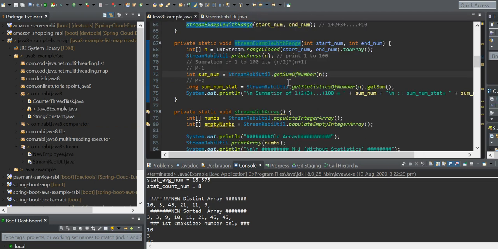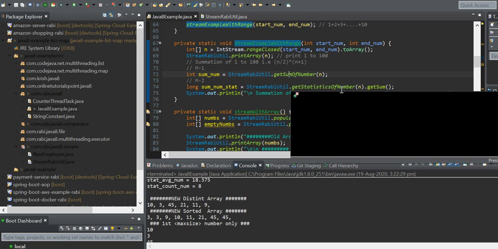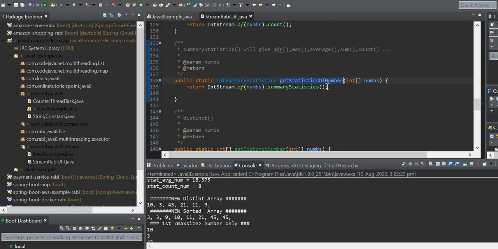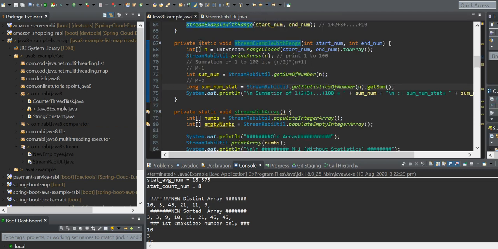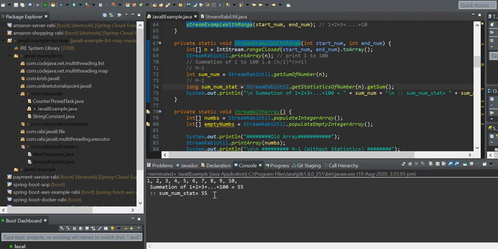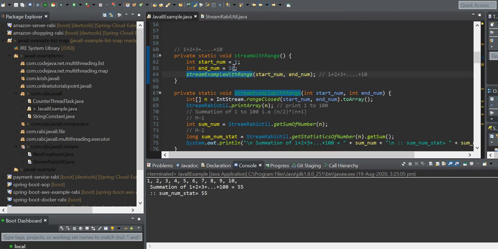Okay, and the other way to get the summation is summary statistics, IntSummaryStatistics, and getSum. Okay, and so we are getting that for 10 it is 55, and 100 will be more, right?